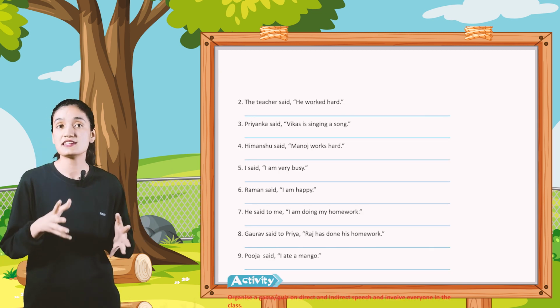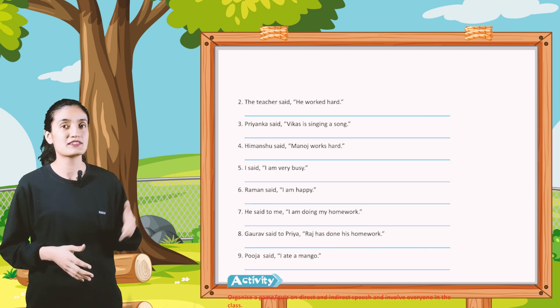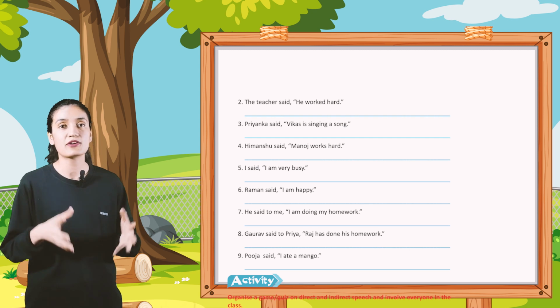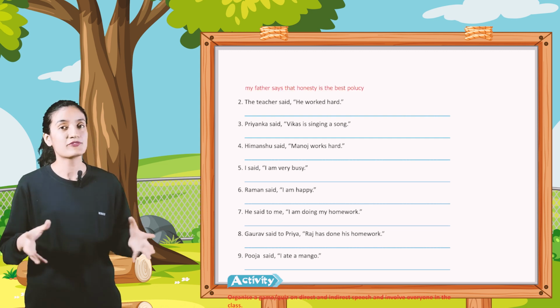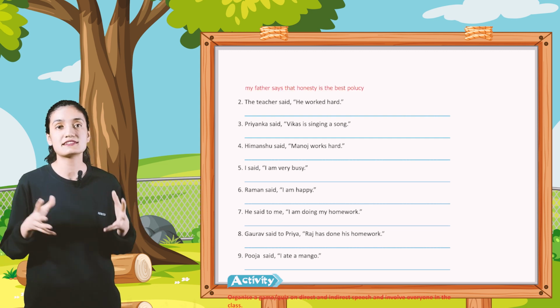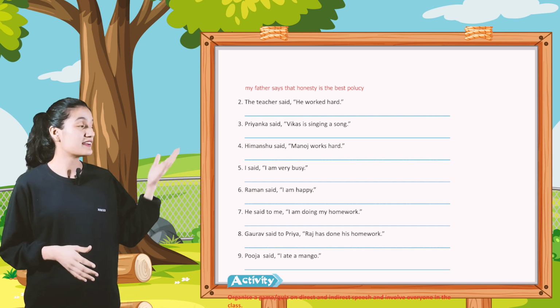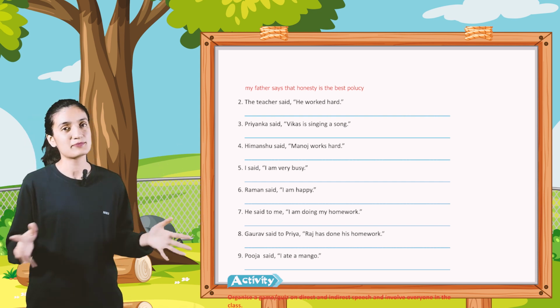Now part E: change the following sentences into indirect speech. First, "My father says, honesty is the best policy." My father says that honesty is the best policy. In this way, write down the other sentences on your own.